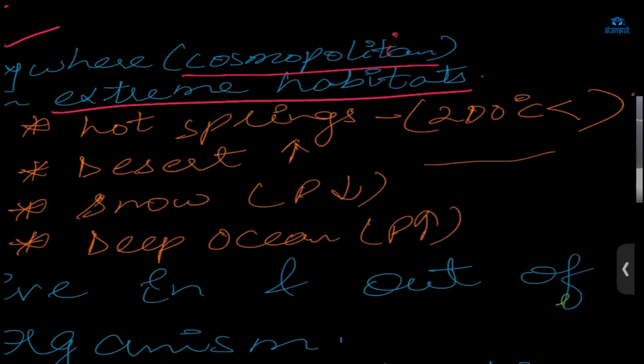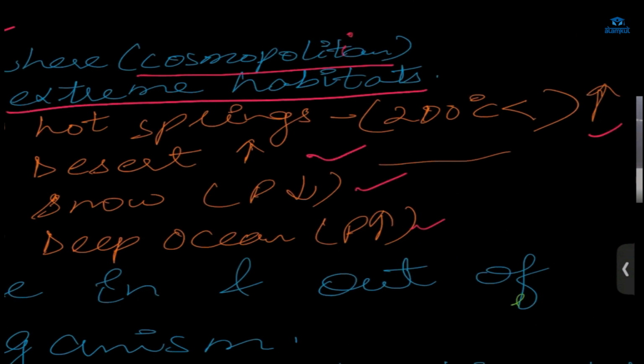And in desert also, where the temperature is high, we do live. But we don't live particularly in a hot desert. And the snow also, we play in snow, but we don't live in the mountains where all the time there will be snow. We just go for touring or something like that. We can't live for long, right? But the bacteria, they can live. And the deep ocean also, scuba diving, all that we can do, but we are not able to live there. There the pressure is high. In the snow, pressure is low.